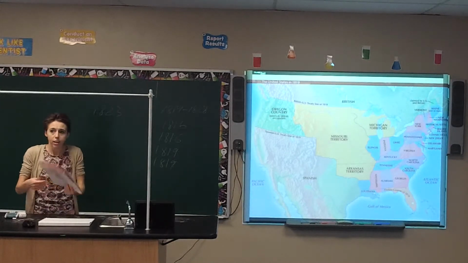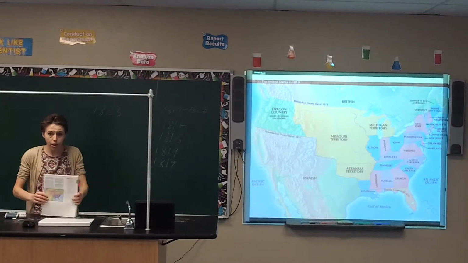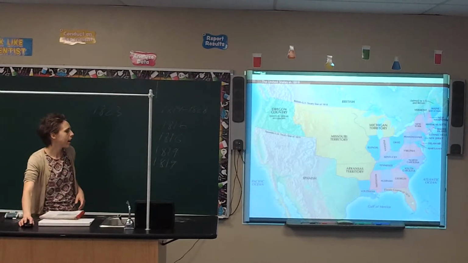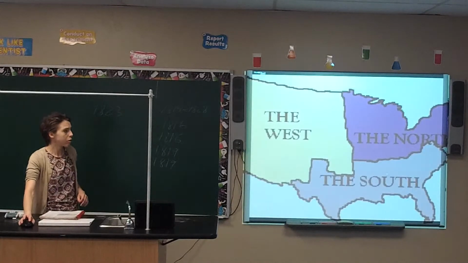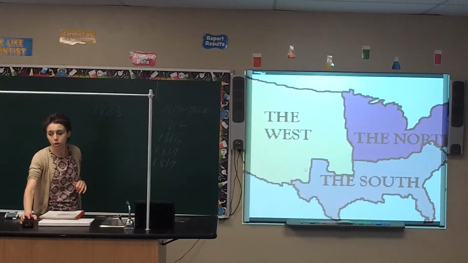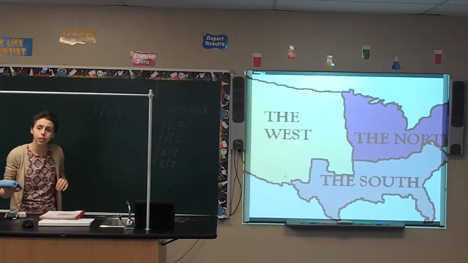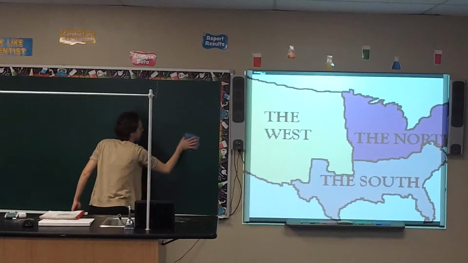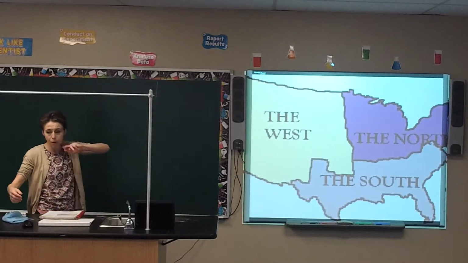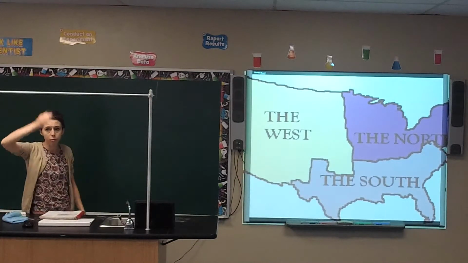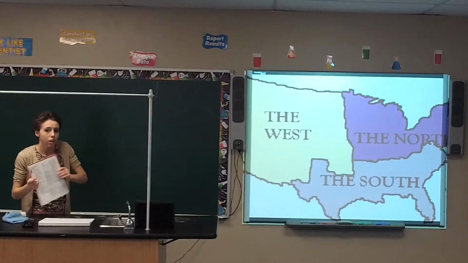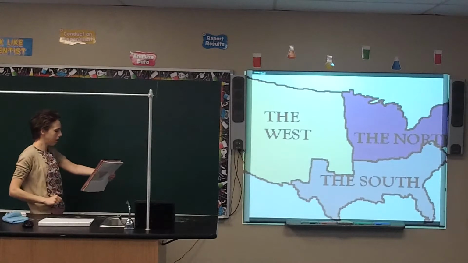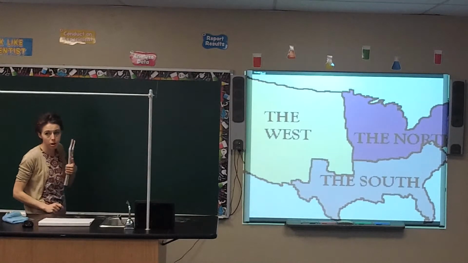Alright, next page. Sectional differences. In this section, there is a lot of conflict between North and South and West. This picture isn't quite exactly perfect as to how the country is set up at this time period, but it's a good idea to see North versus South versus West for this particular section. So there were 4 major issues that you had the North versus the South versus the West on. What you probably want to do is mark them as I go through them. Your book puts them to you in words, so if you want to mark them in words as we go through them, that would be a good way to do it.